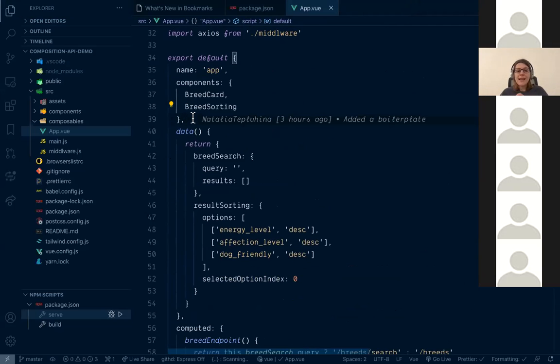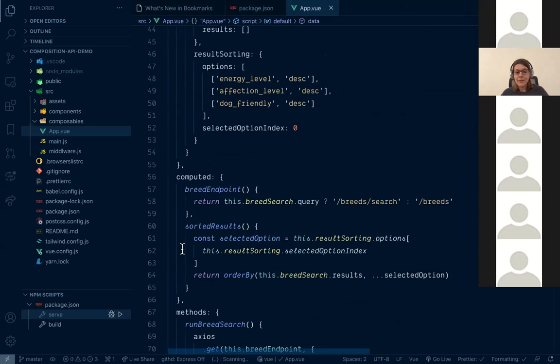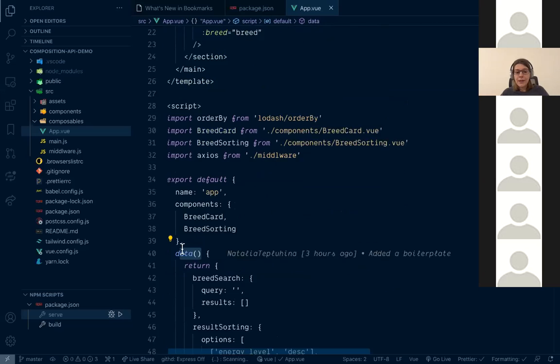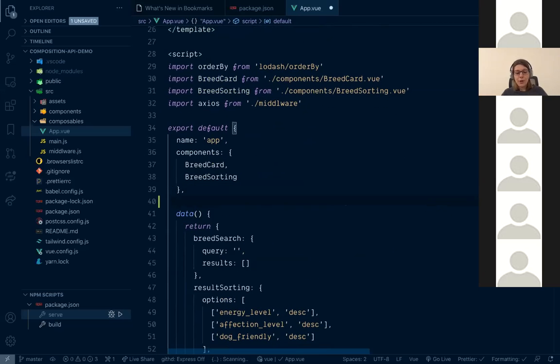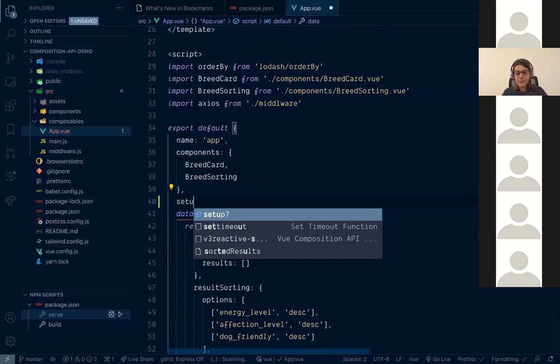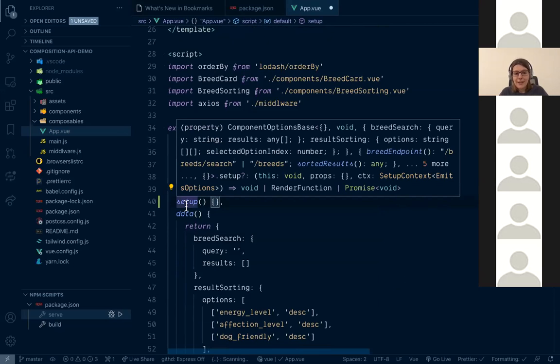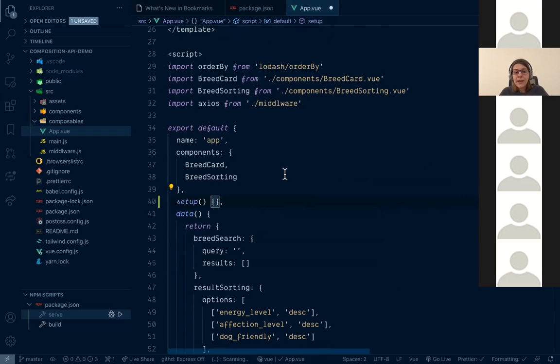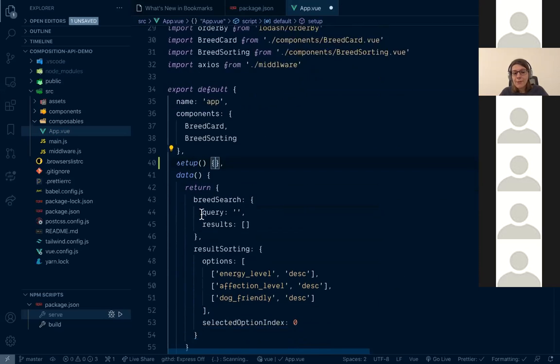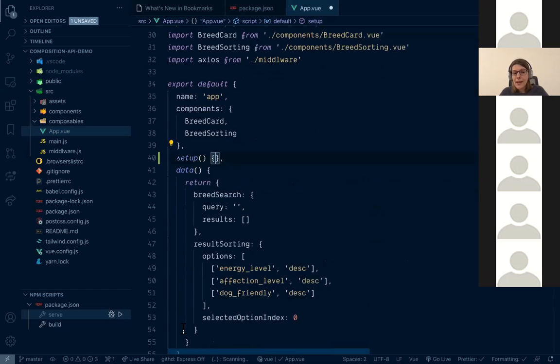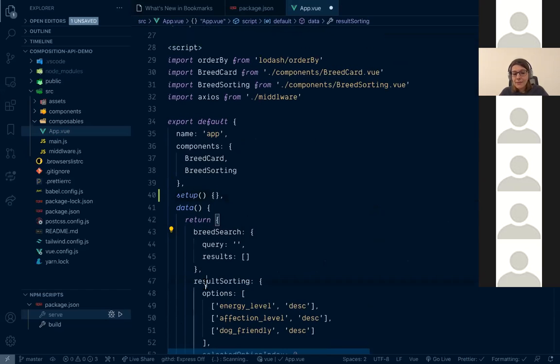So what is added in Vue 3 to all the component options we had, like data, computed, and methods? Right now, we have a new option called setup. In terms of component lifecycle, setup is called before component is created. So it's very early in a component lifecycle. That's why anything we expose from setup is available on data, computed, and methods, but we cannot access data from the setup.